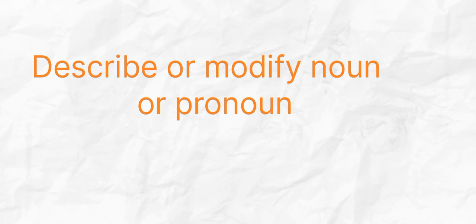Why do we use adjectives in a sentence? To describe a modified noun or pronoun. To provide more information about the subject. To express emotions or opinions.